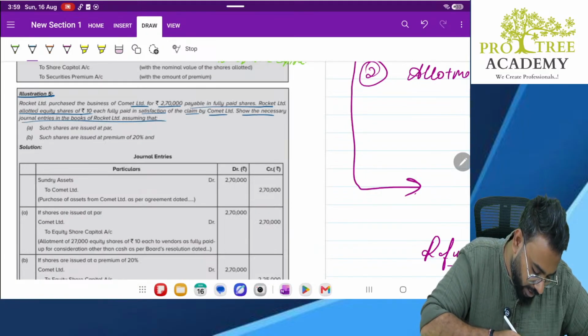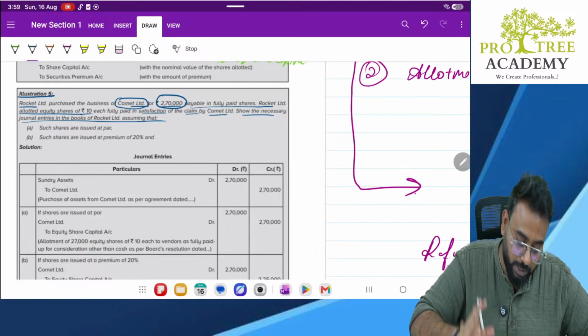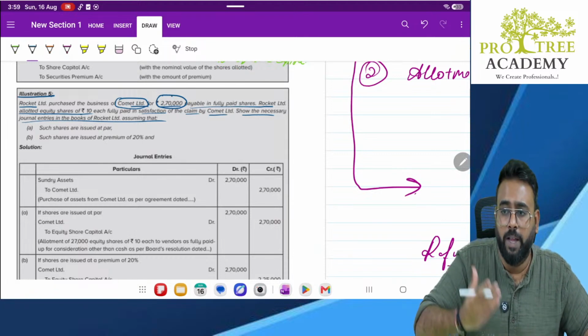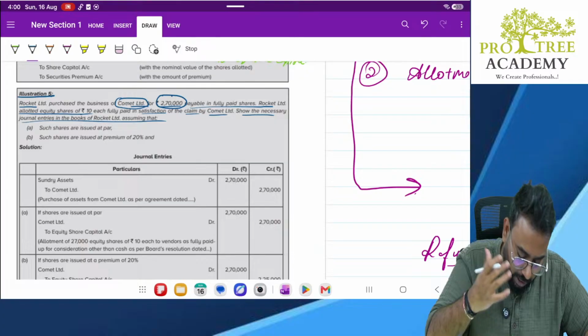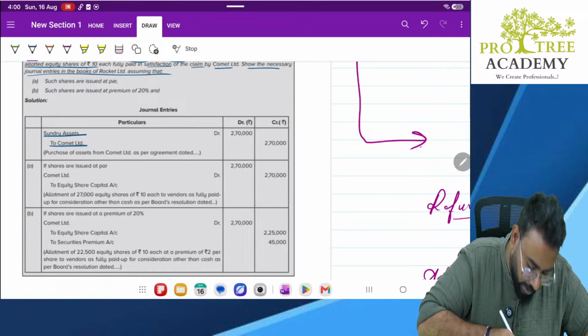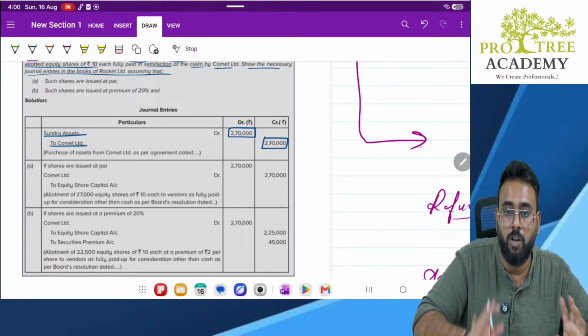So what they are telling is Rocket Limited purchased the business of Comet Limited, and for how much? For 2,70,000. See, purchase the business means what? Here we will have assets that we usually purchase. So when you purchase the asset, what is the entry? Sundry assets debit to Comet Limited. 2,70,000 worth of assets we have purchased from Comet Limited.